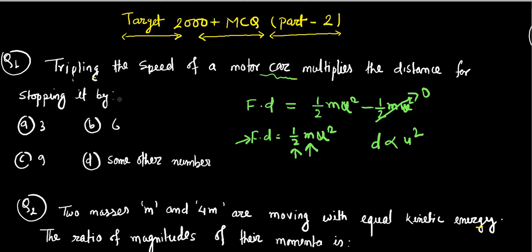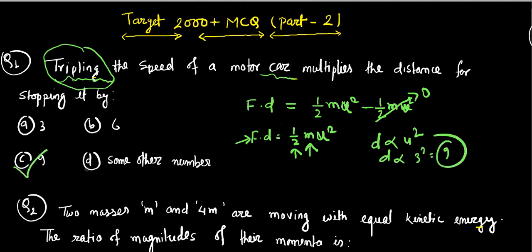And as the velocity is tripled, that means it becomes 3 times. So we can easily say that d will be 9, because if we write here in the place of u 3, then the square of 3 makes 9. That's why the distance will be 9. So distance is equal to 3 square, which is equal to 9. So option C is correct.